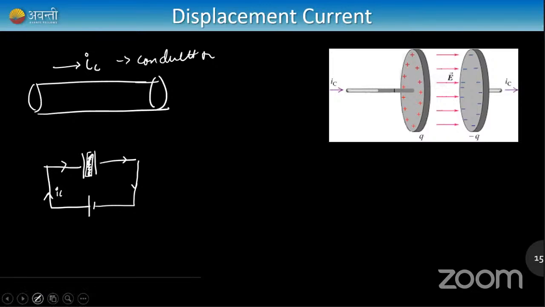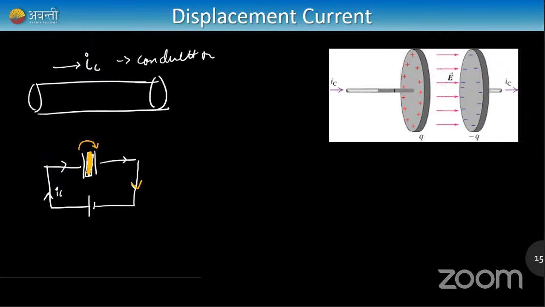So then, how do you think the electricity is moving from this plate to this plate? In between, there is no metal, there are no conductors, there are no free electrons. I have kept a dielectric in between. So how do you think the current will pass? The current is passing, of course. We have studied all of this already. If the current were not passing, this would become an open circuit, but it's not an open circuit. The current is completing the loop.